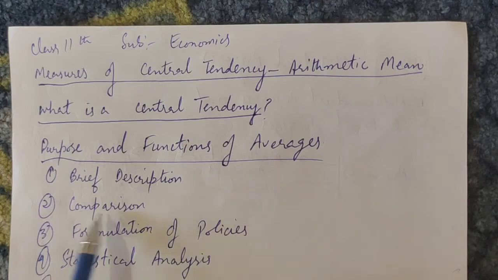The second is comparison. Averages help in making comparison of different sets of data. For example, a comparison of the per capita income of India and USA shows that per capita income of India is much less than per capita income of USA. Accordingly, it is concluded that India is a poor country.